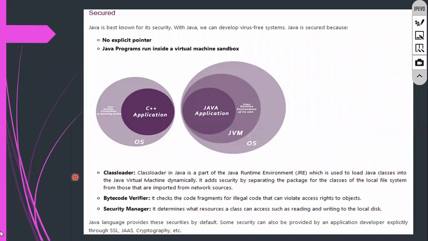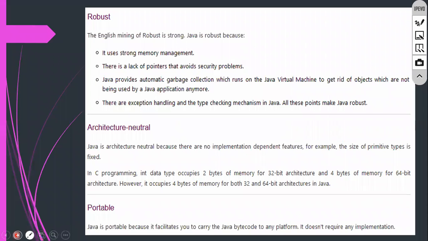Again, let's go to the next one. See here, it is robust. It uses strong memory management. Later I will discuss memory management, including the heap as well as the stack, because it is totally different from C and C++. Java memory management is totally different from C and C++. That is the reason why I will discuss it later.